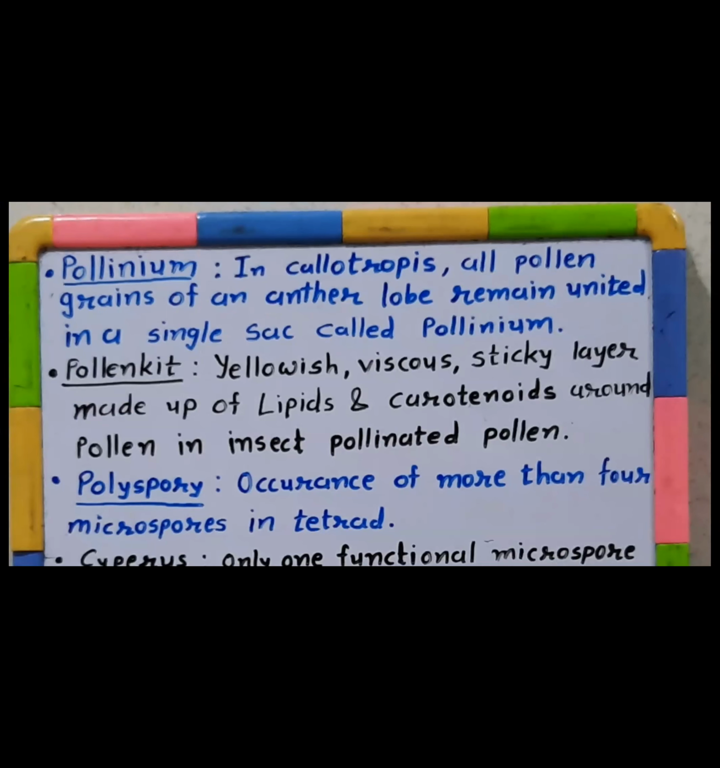See, in a Calotropis plant, all pollen grains of an anther remain united in a single sac. Anther has 2 lobes. From each lobe of the anther, all the pollen grains form one sac-like structure. This sac-like structure is called pollinium. So in Calotropis, when pollination occurs, the insect is not taking away the separate pollens, it is taking away the entire bunch of pollen in the form of a sac known as pollinium. I'll show you the pic of pollinium.